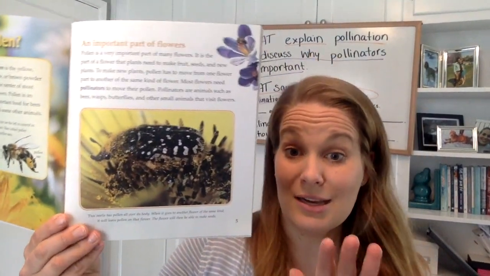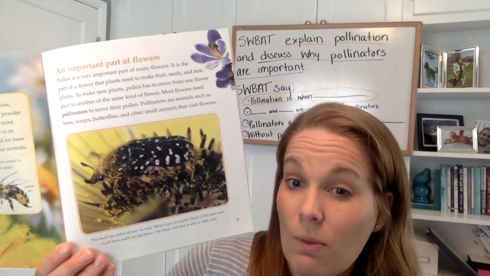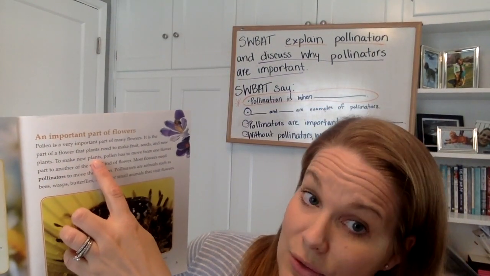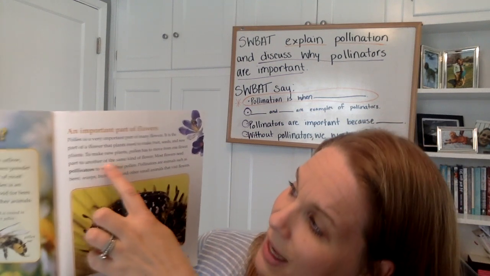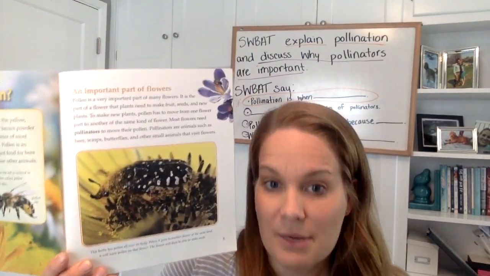So to pause here, I want you to listen to me for a second. They mentioned this, but it went pretty quick. They said, to make new plants or new seeds, pollen has to move from one flower part to another of the same kind of flower. So here's what this means.